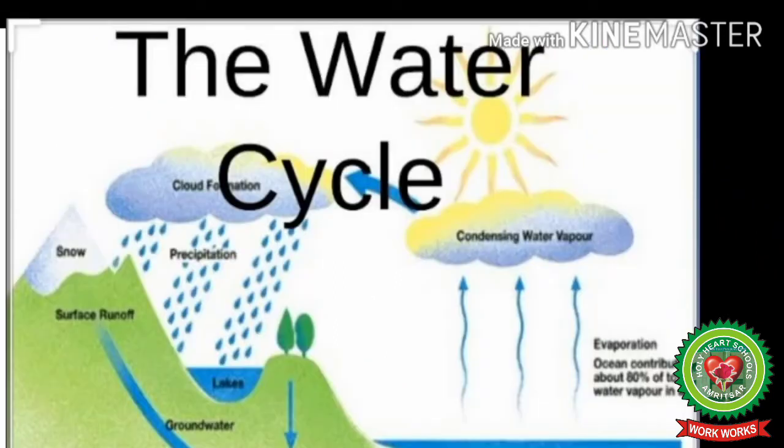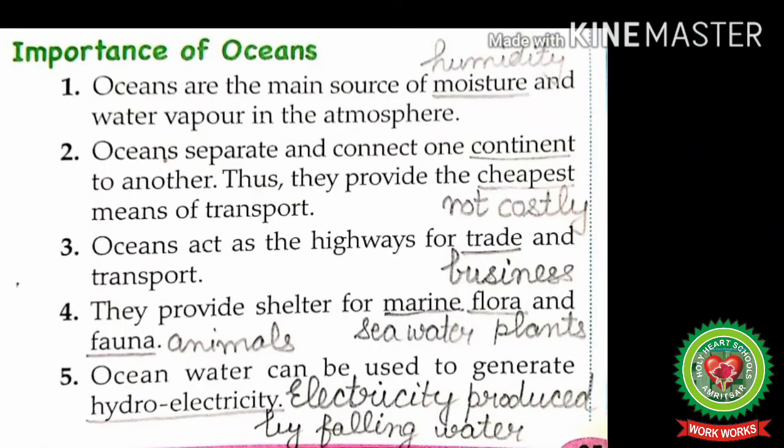The ocean plays a very important role in water cycle because 78% of global precipitation like rainfall, snowfall occurs from the oceans.